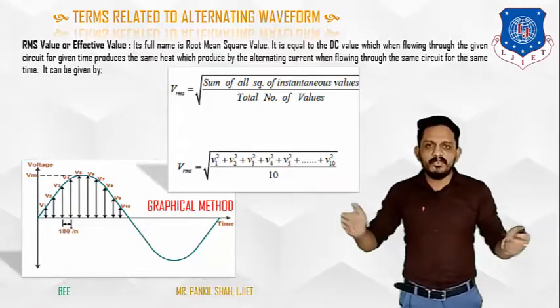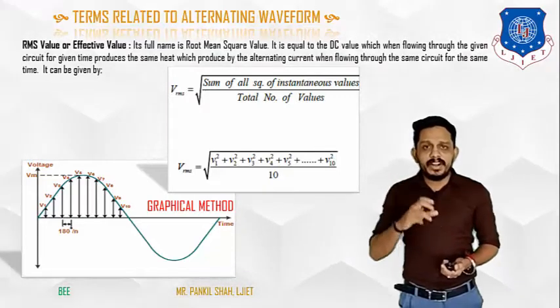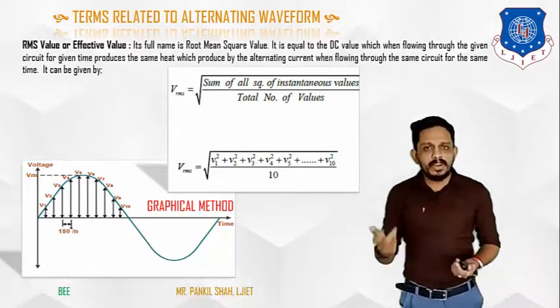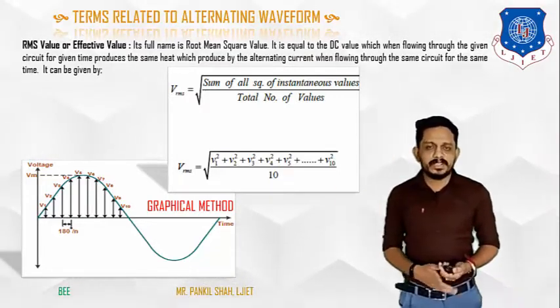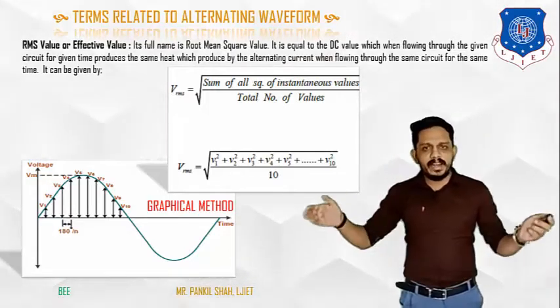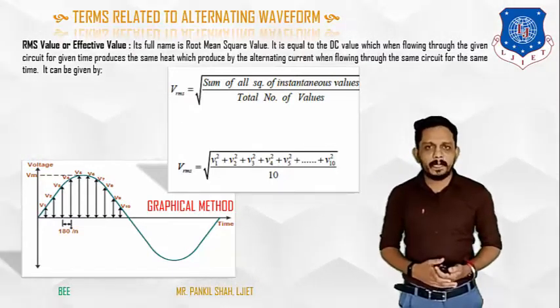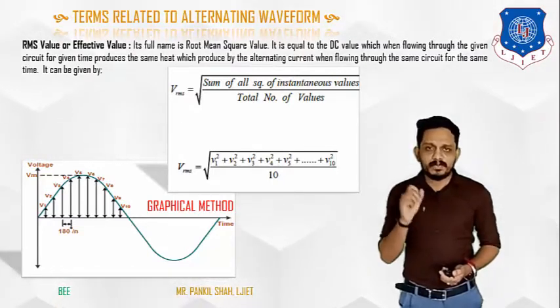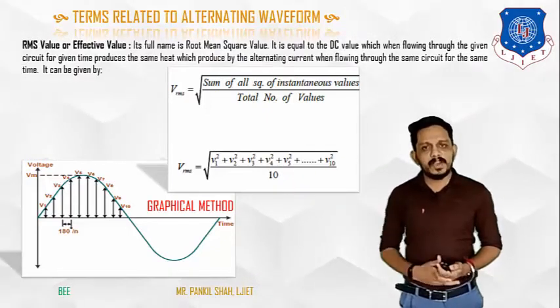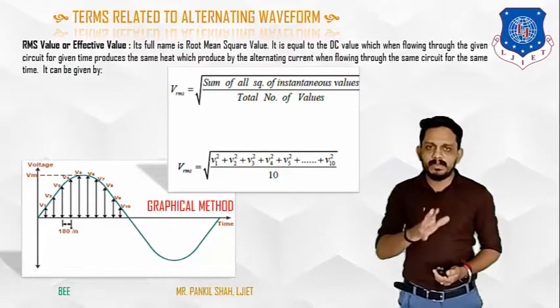You can consider a full cycle over here, because here the quantity is going to be squared. So we know that a positive square will always be positive and a negative square will also be positive. So here we can consider the full cycle. RMS value can be defined for the full cycle. So what we have to do is first consider some number of samples. Let's say we have taken 10 samples of the voltage in this waveform.